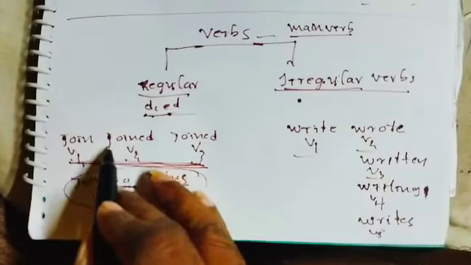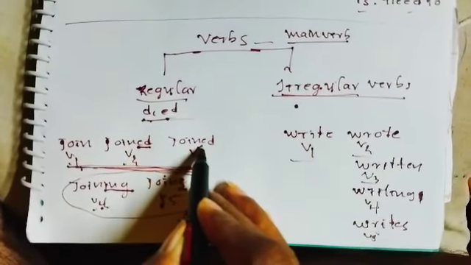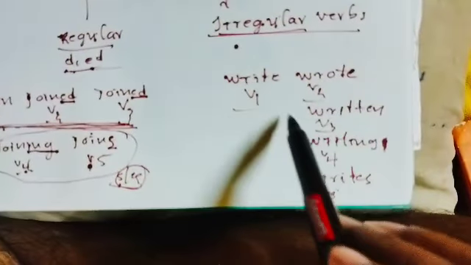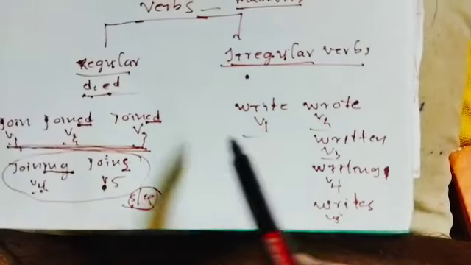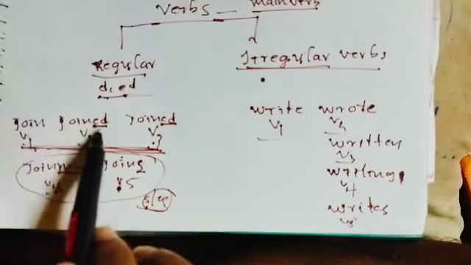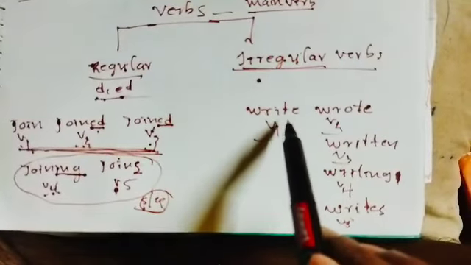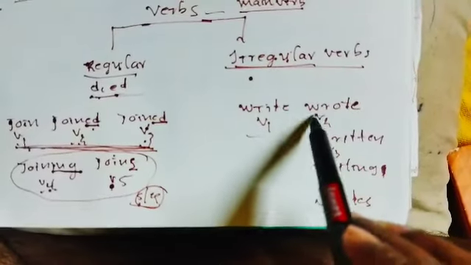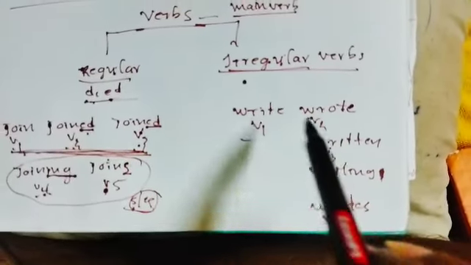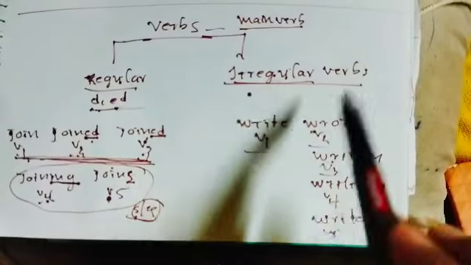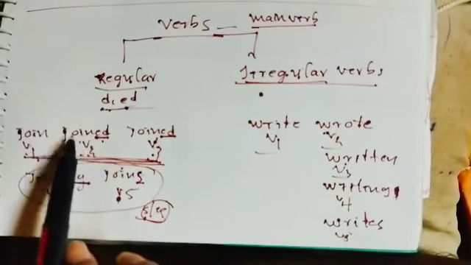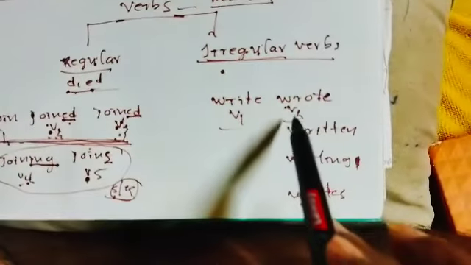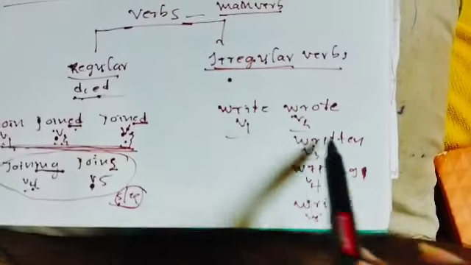Verbs that end with ed or d are called regular verbs. For other verbs, the change from verb 2 to verb 3 cannot be made the same way. Joined cannot change. Wrote, not like that. It is write, wrote, written; all three are different, so the change is irregular. Where verb 2 and verb 3 are not the same as the regular pattern, those are called irregular verbs.